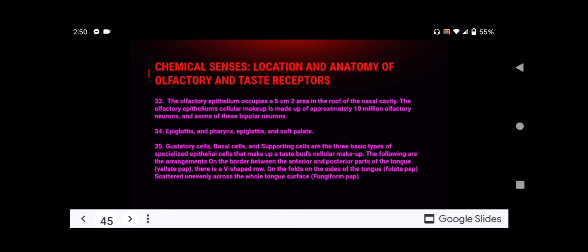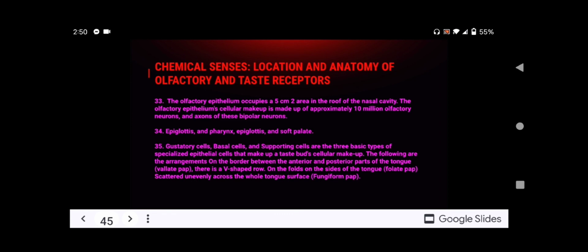And for number 34, name 3 sites where receptors for taste are found and circle the predominant site. For number 34, we have the epiglottis and pharynx, epiglottis and soft palate. For number 35, describe the cellular makeup and arrangement of a taste bud. Use a diagram if helpful.